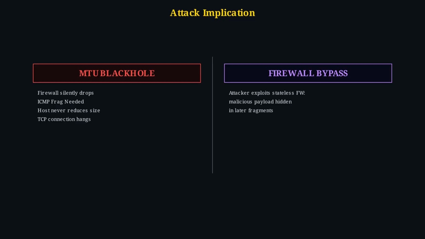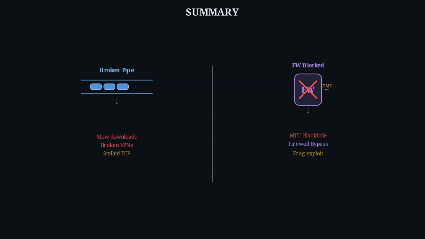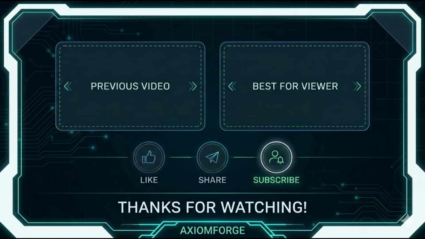You now know that silent connection failures often aren't random glitches, but rather your packets slamming into an MTU wall, with the crucial feedback messages being blocked. So, MTU is the physical limit of individual packets. But if every packet is tiny, how does TCP ensure a smooth, reliable stream of data without creating too much overhead?